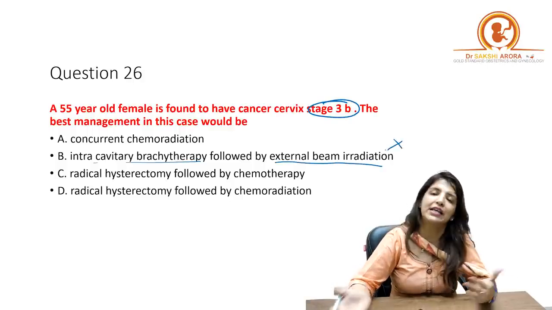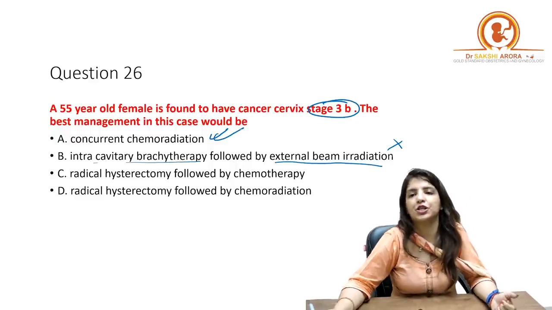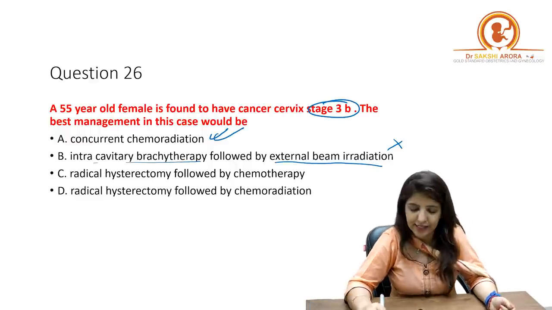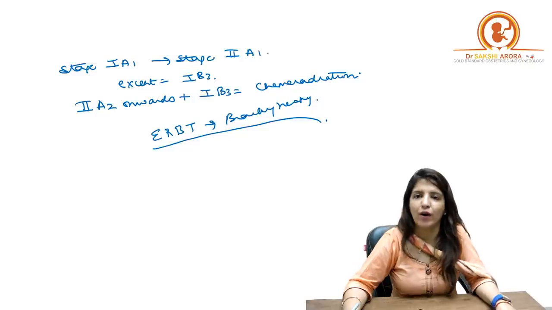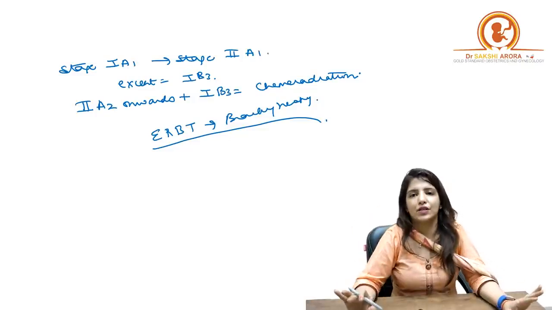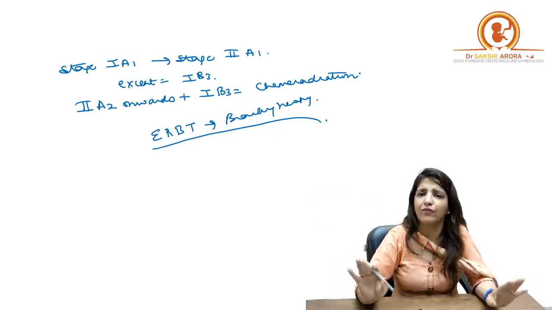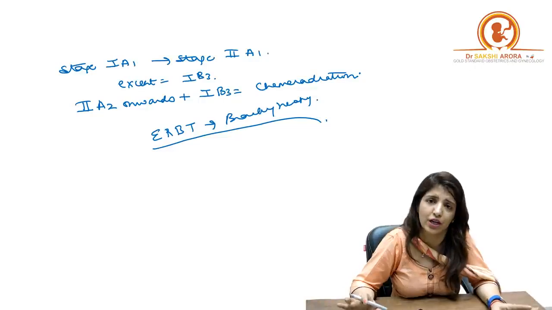That is also wrong. It's the other way round. So over here the answer is concurrent chemoradiation. Right? Easy. From stage 1A1 to 2A1 except 1B3, you have to do surgery. 1B3, then 2A2 onwards, everything, everywhere you have to go for chemoradiation.